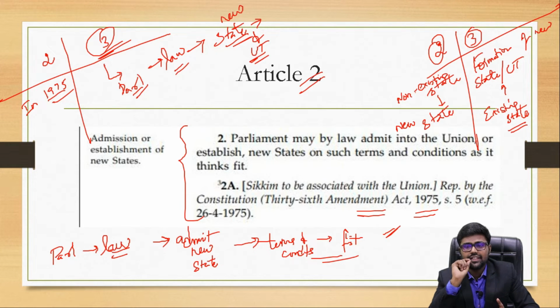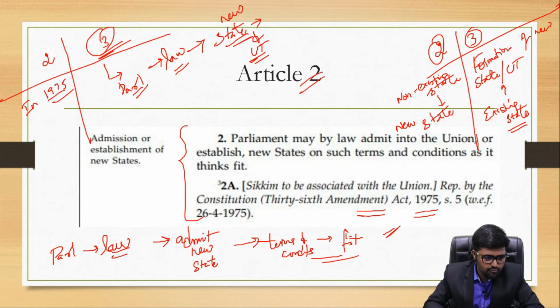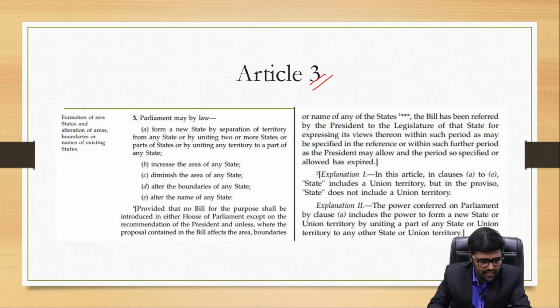Then the Supreme Court will say federal character is the basic structure of our Indian Constitution, and it will make the presidential order or the parliament order or the government order null and void. So that's the thing. I made it clear, I guess.